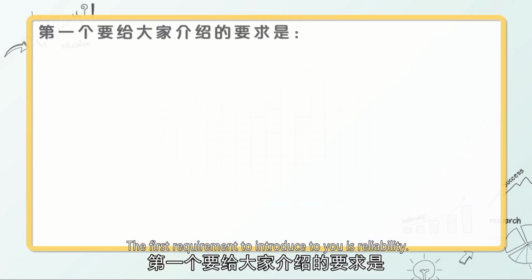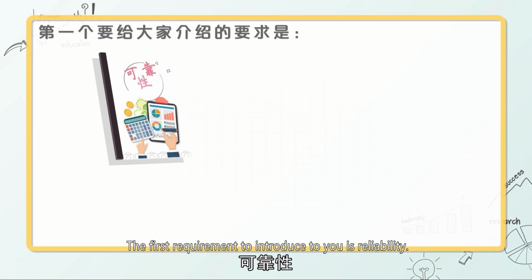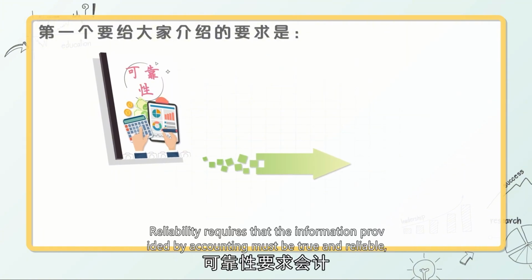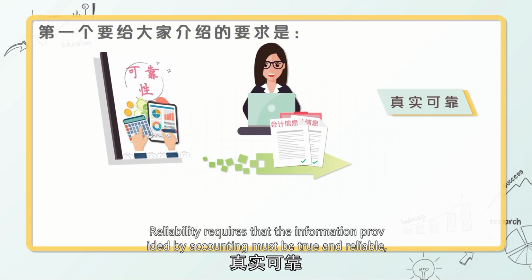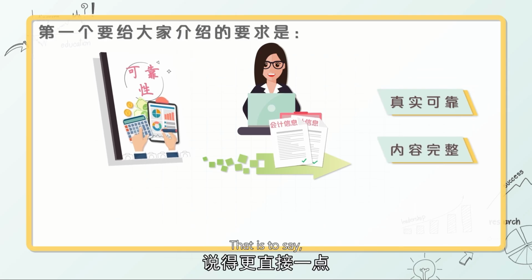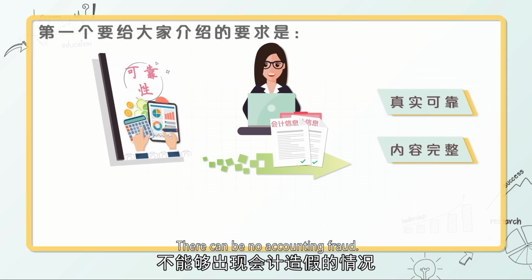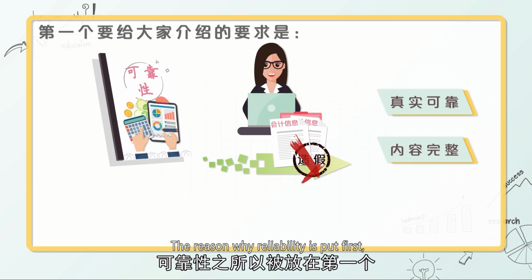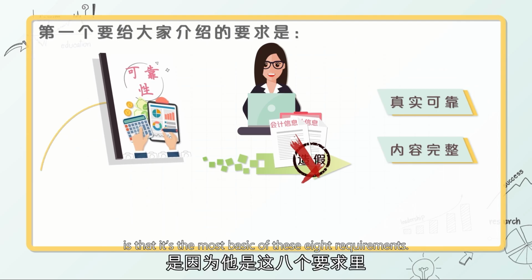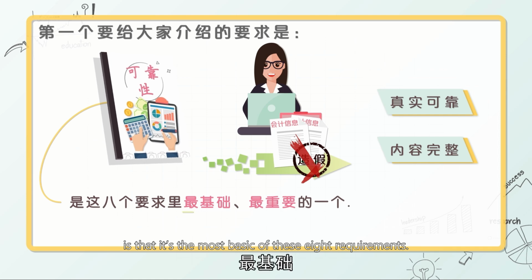The first requirement to introduce to you is reliability. Reliability requires that the information provided by accounting must be true and reliable, with complete content, that is to say, there can be no accounting fraud. The reason why reliability is put first is that it's the most basic and the most important of these 8 requirements.